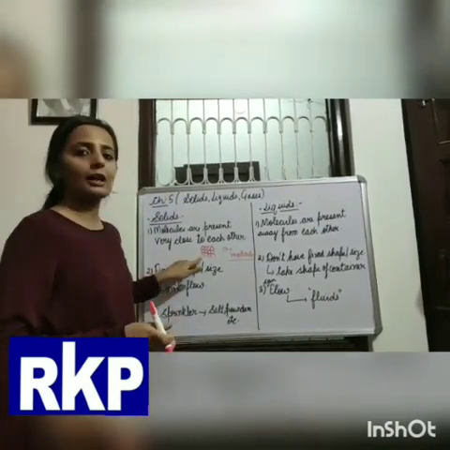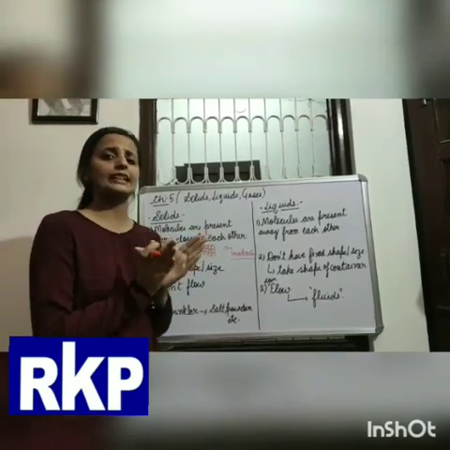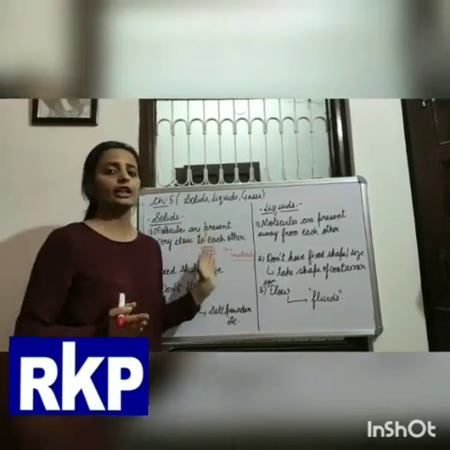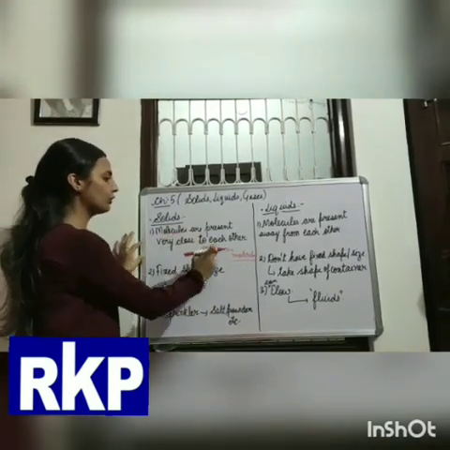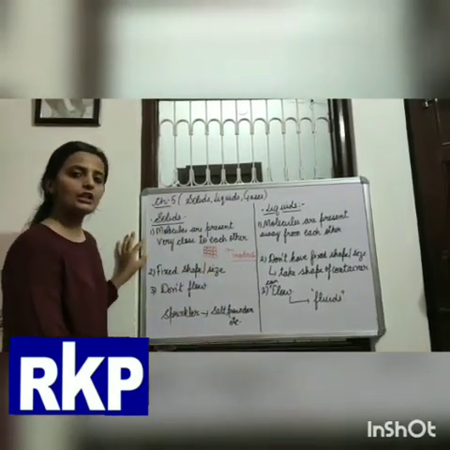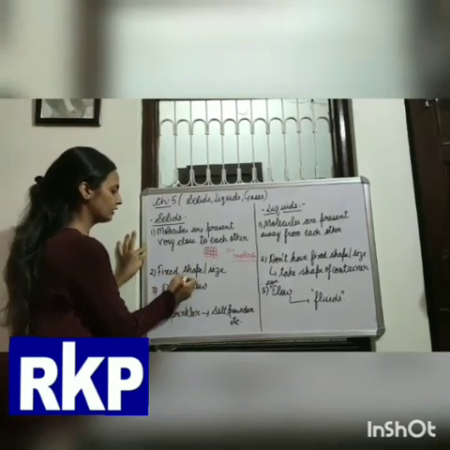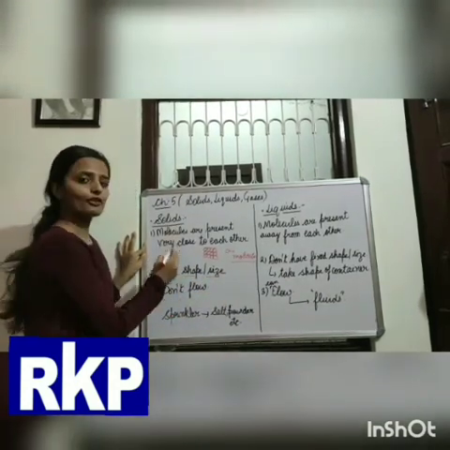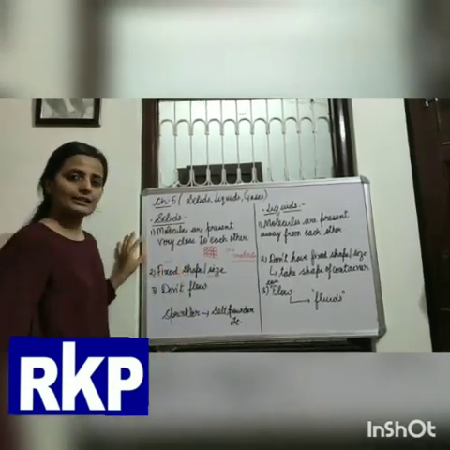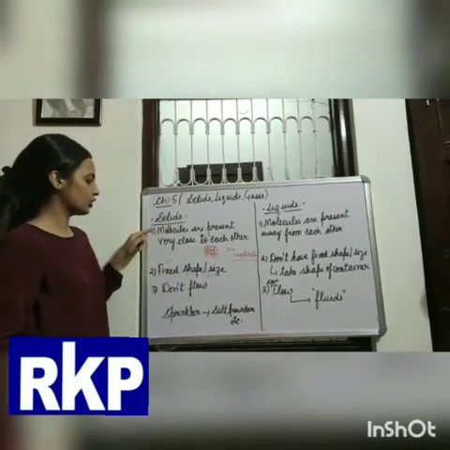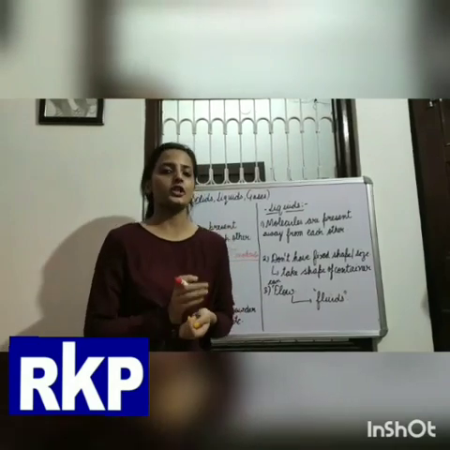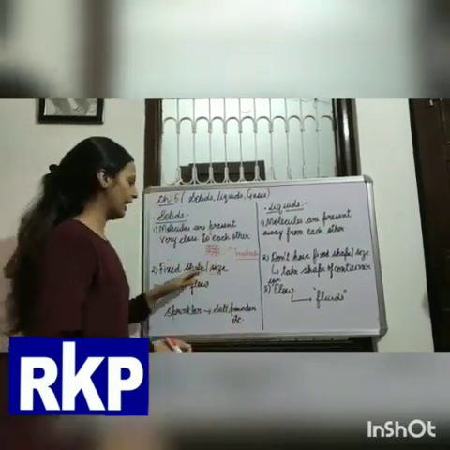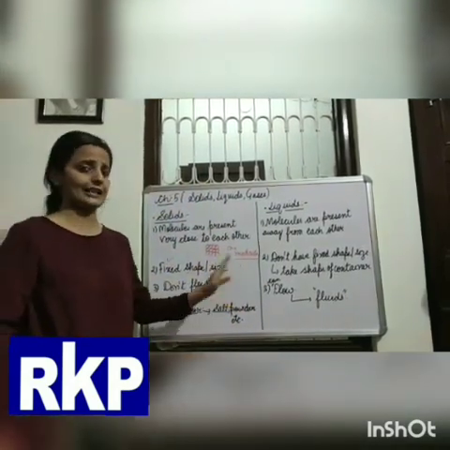The molecules are present very close, very tightly. Because molecules are present very close to each other, the shape or size of solid is fixed. Second property is that solids have fixed shape or size. They don't change their shape or size.